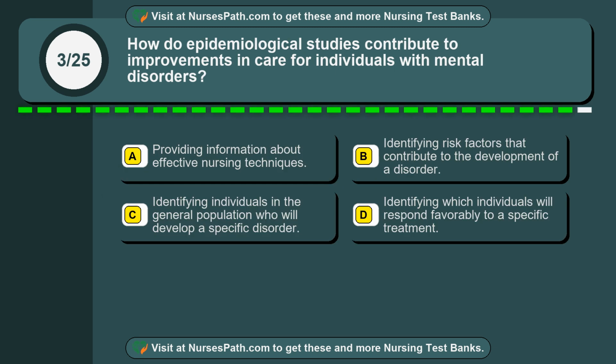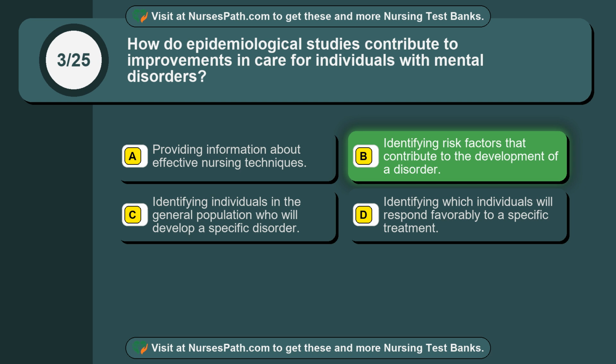Question 3. How do epidemiological studies contribute to improvements in care for individuals with mental disorders? Option A. Providing information about effective nursing techniques. Option B. Identifying risk factors that contribute to the development of a disorder. Option C. Identifying individuals in the general population who will develop a specific disorder. Option D. Identifying which individuals will respond favorably to a specific treatment.